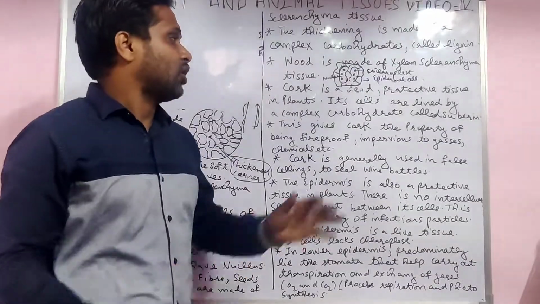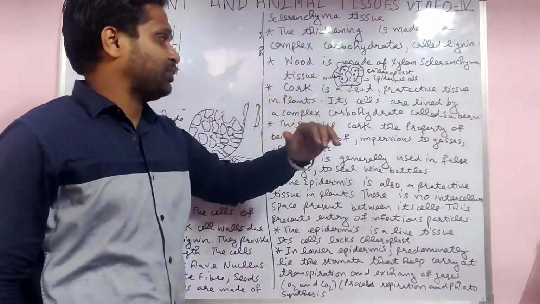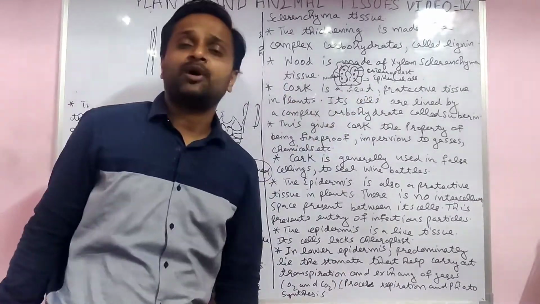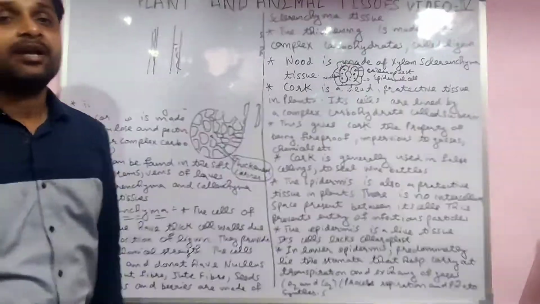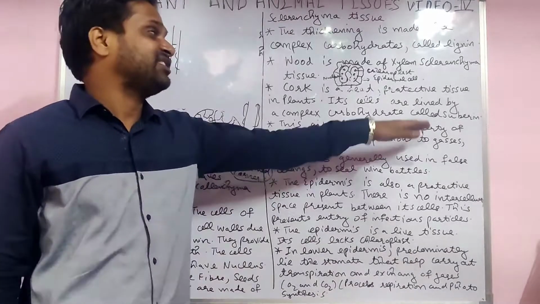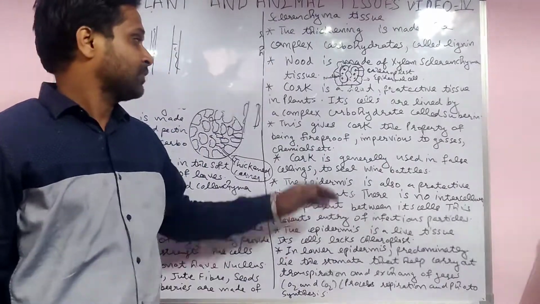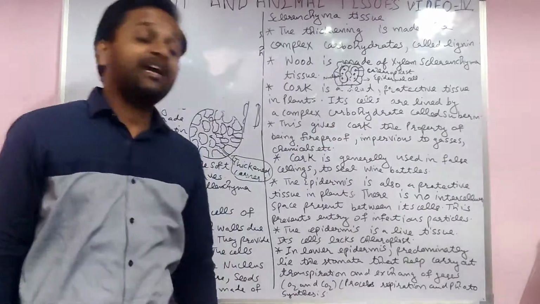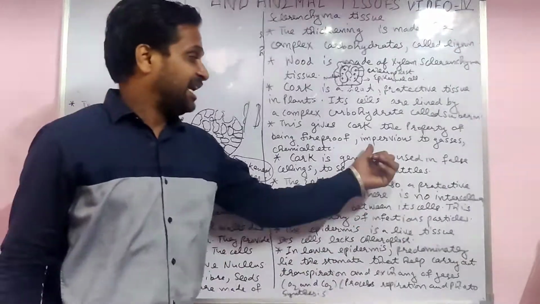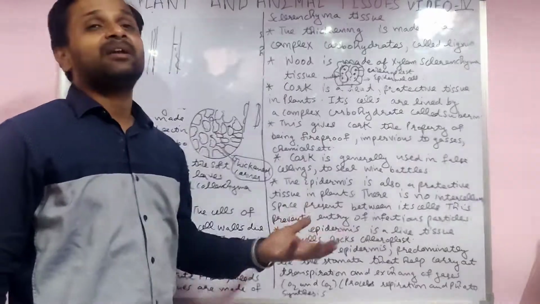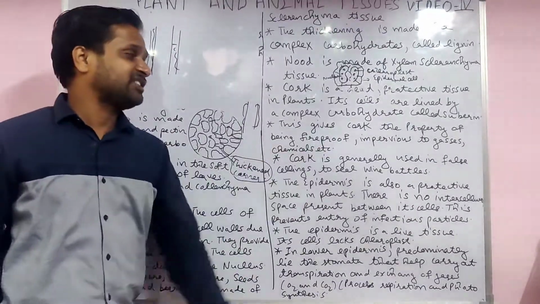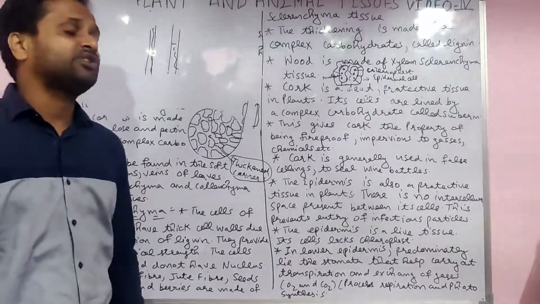Yes, cork. Cork is a dead and protective tissue in the plant. Its cells are lined by a complex carbohydrate. Which one? That is suberin. Suberin gives the cork the property of being fireproof and impervious to gases and chemicals. Nothing happens with the chemical on them. Yes, cork is generally used in false ceilings or to seal wine bottles.